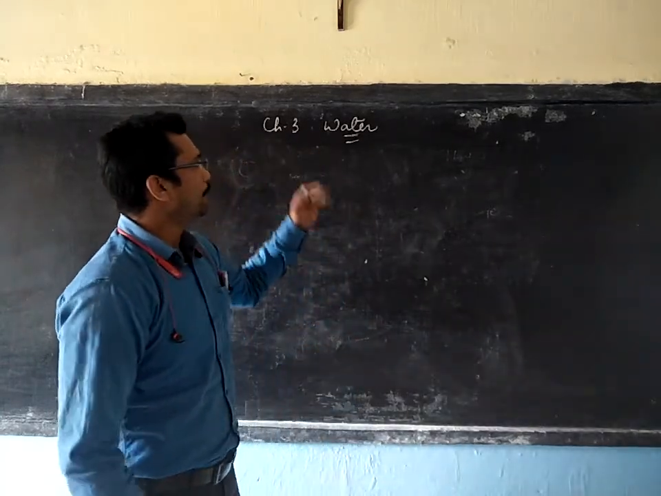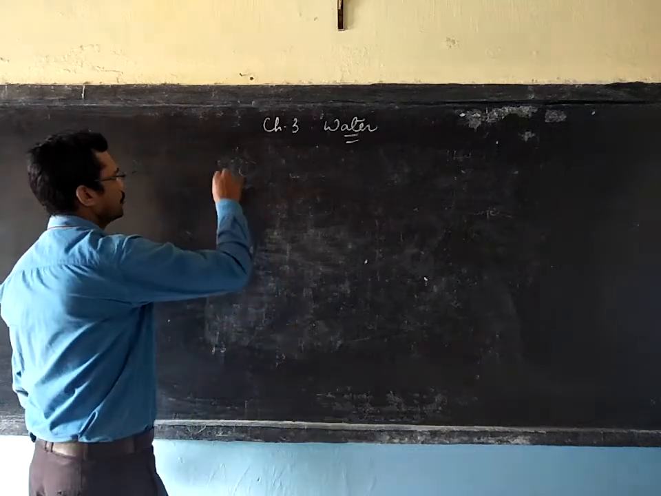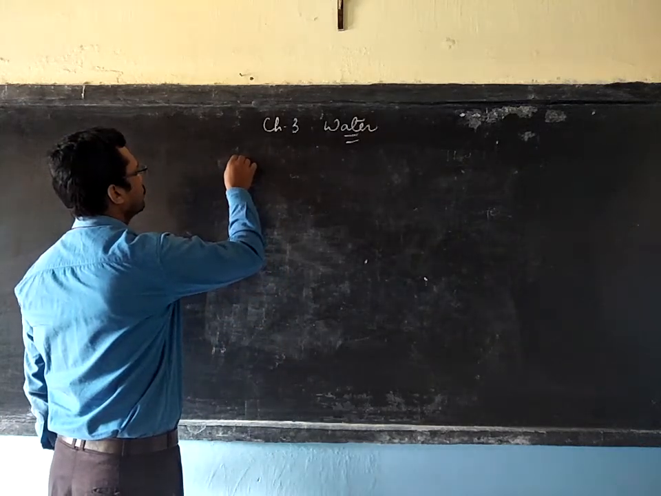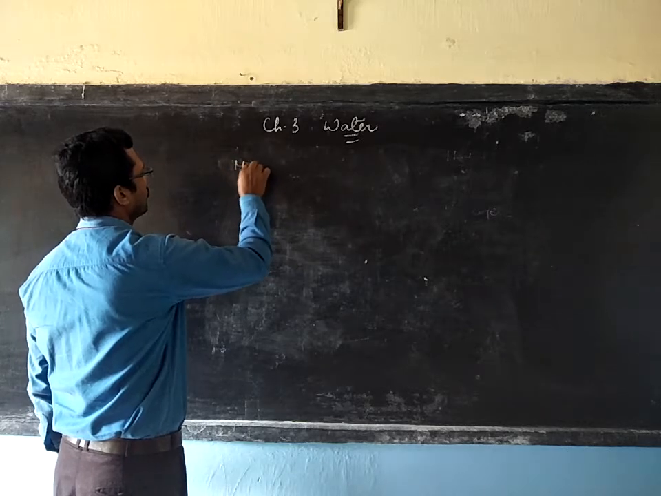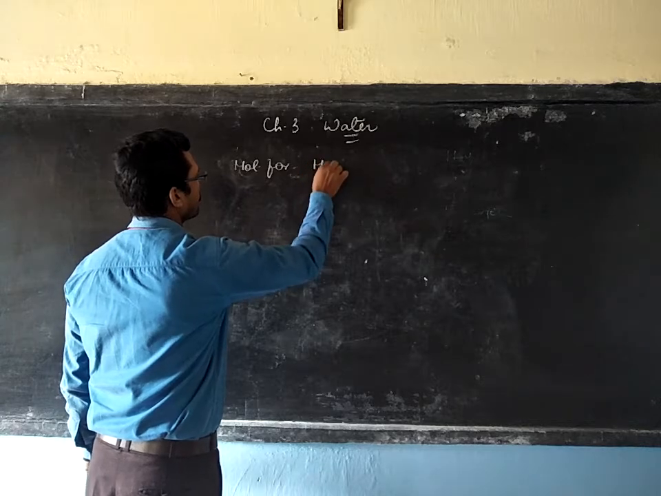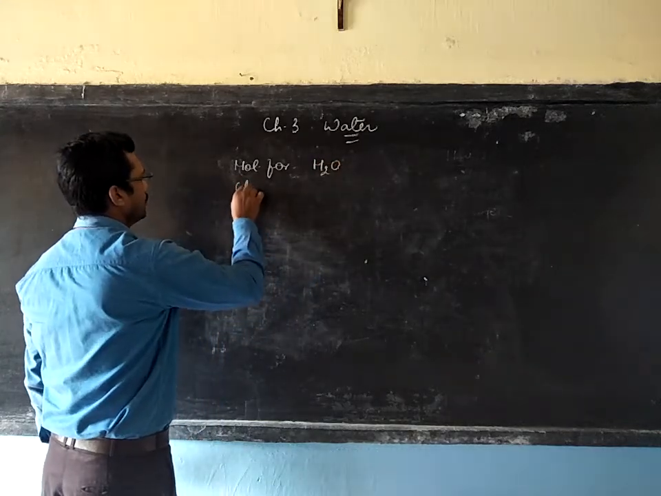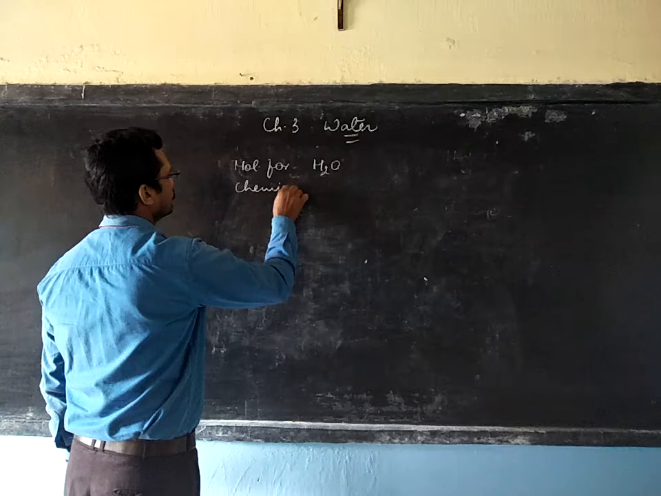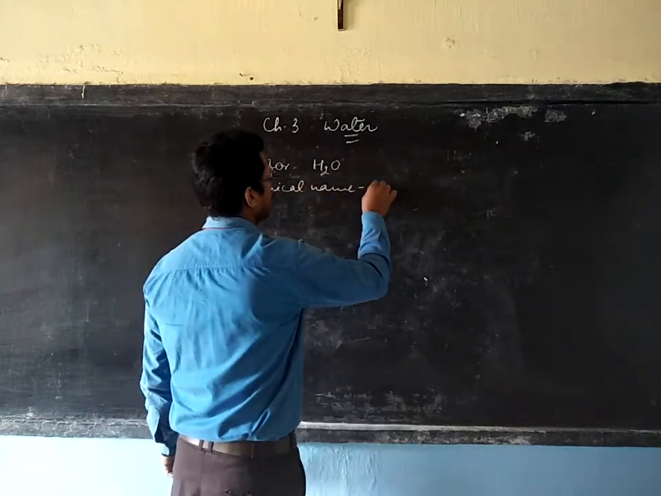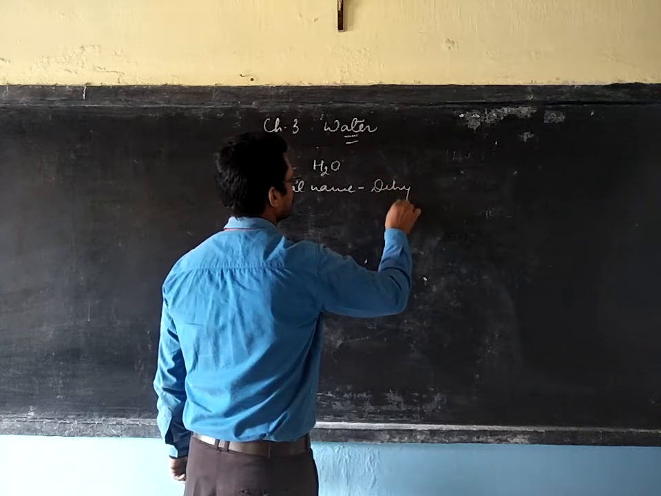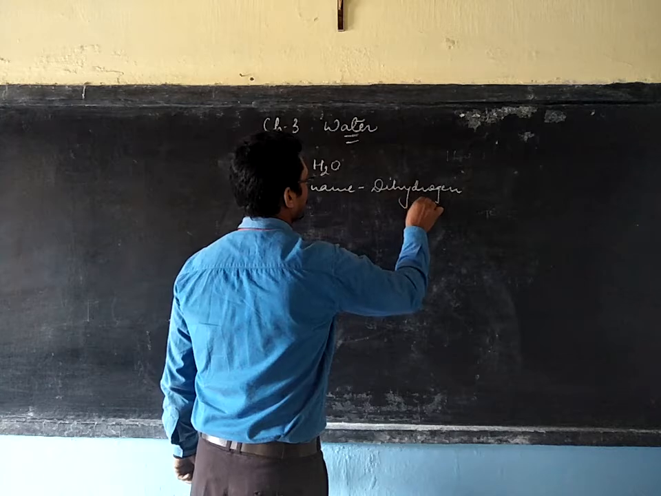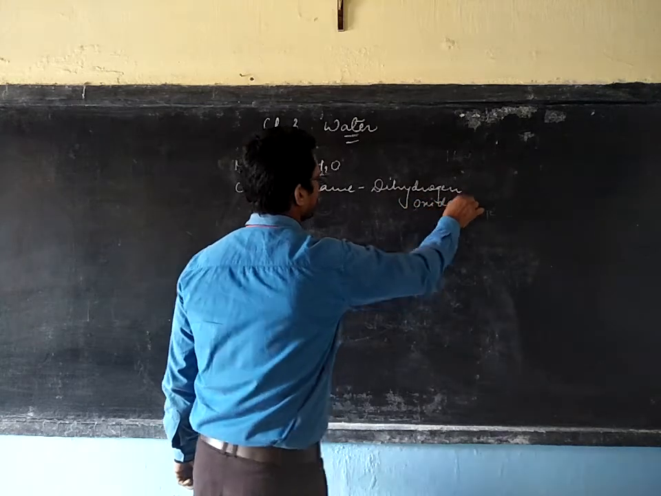Let us first see some basic things about water. Its chemical formula, or molecular formula, is H2O, and its chemical name is dihydrogen oxide.